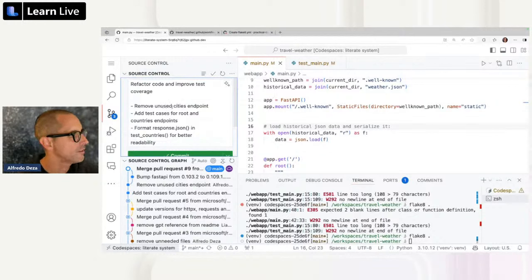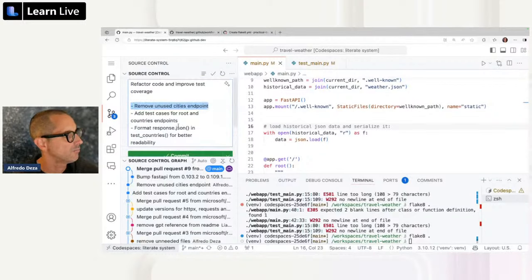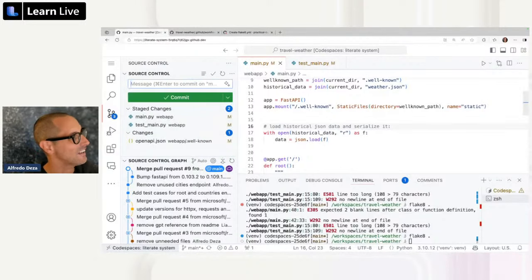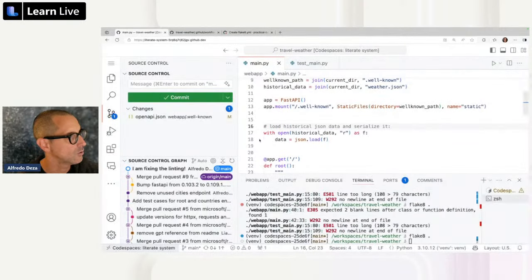And look at that, it says remove, and well, that's not exactly true. But I did add this, I'm not refactoring. Copilot, I am fixing the linting. So we're going to commit, and I know, I don't want to do this. I want to commit, so that's committed, and now I think I can push.